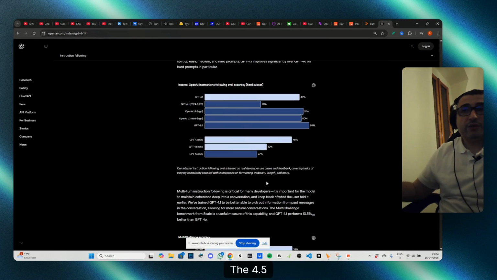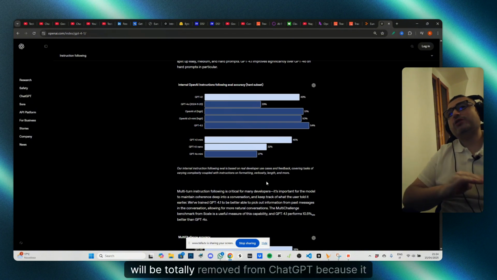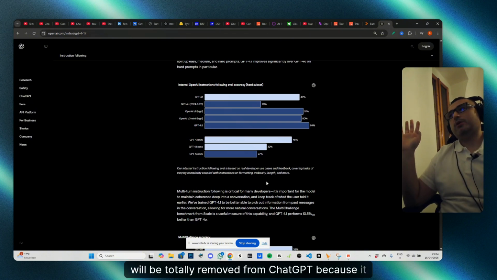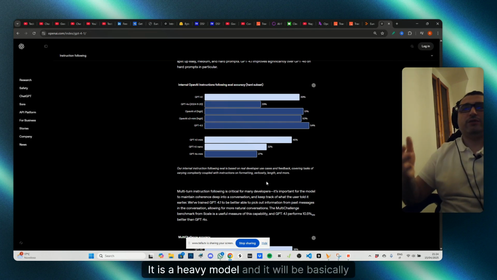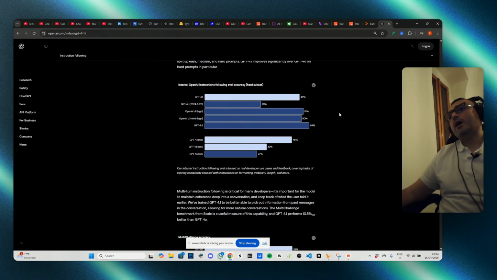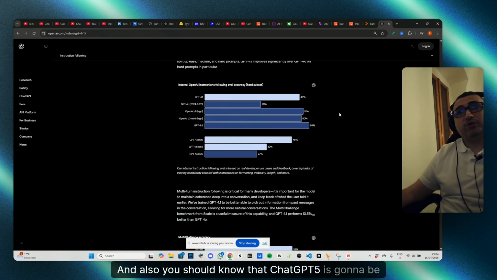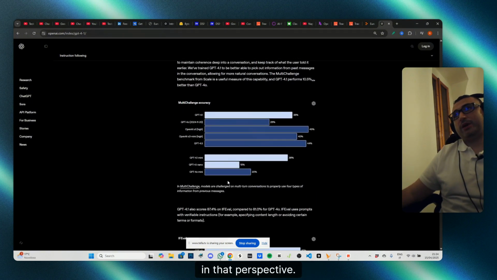The 4.5 model that you might have seen in ChatGPT will instead be totally removed from ChatGPT because it consumes a lot of energy, it is a heavy model, and it will be substituted by the 4.1 at a certain point. And also, you should know that ChatGPT 5 is going to be released in June. So soon we're going to get huge news in that perspective.